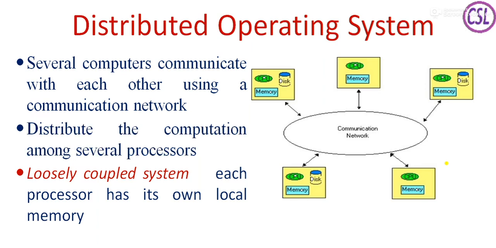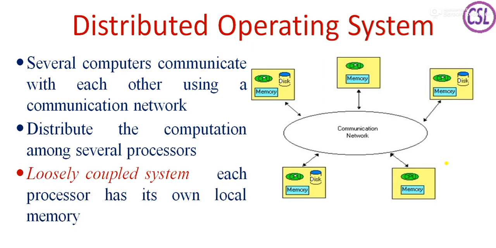And here the computation has to be distributed among several processors. One task is distributed to different computers, each having its own processor, and this is termed as loosely coupled system because here each processor has its own local memory.